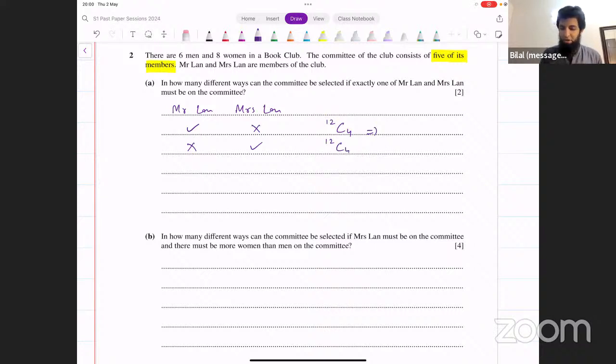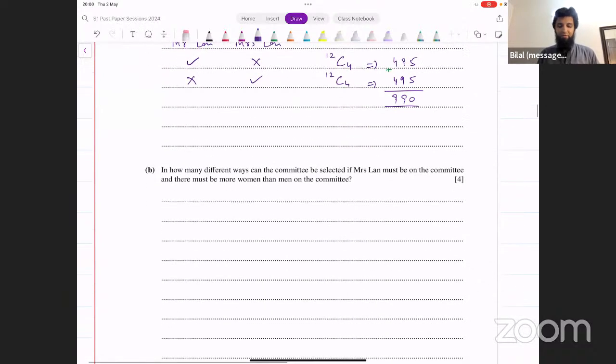12C4, that's giving me 495. And now it's either the first case or the second case. You add these 2 cases up together, and that gives you the result. In this case, this is going to be 990. Okay, that's the first part. Let's look at the next part now.